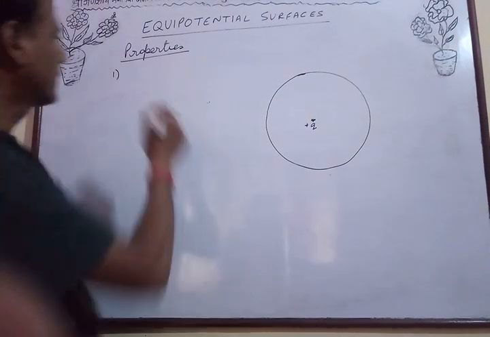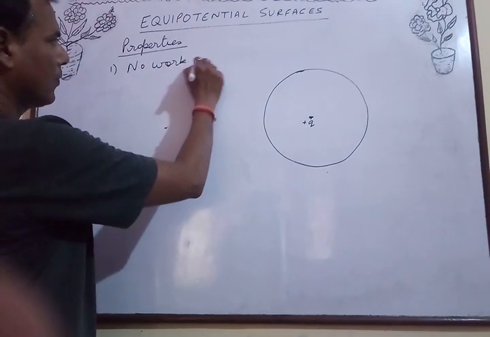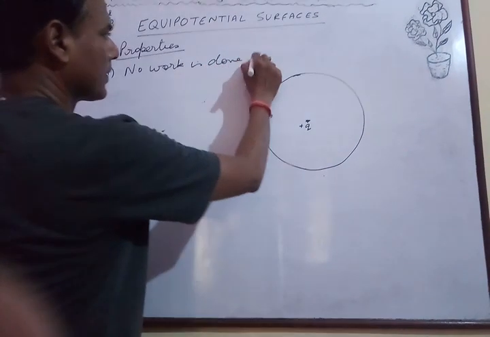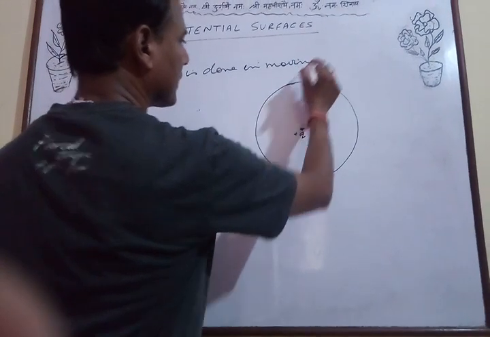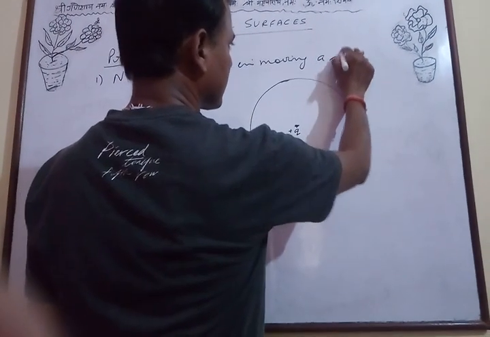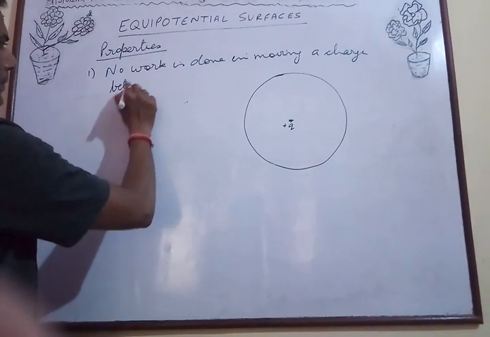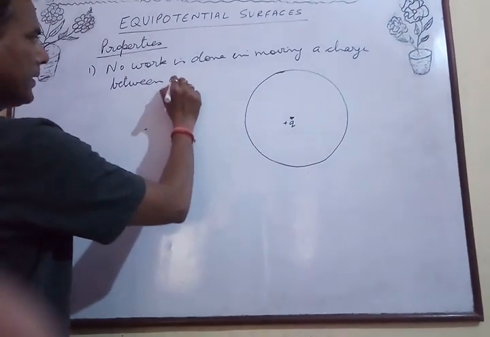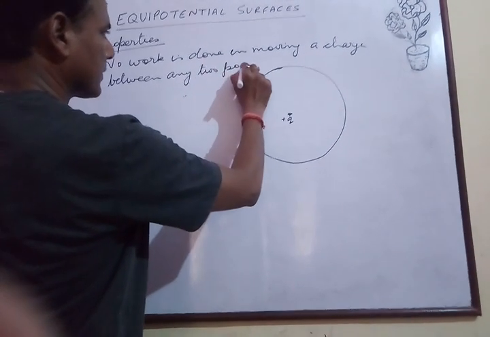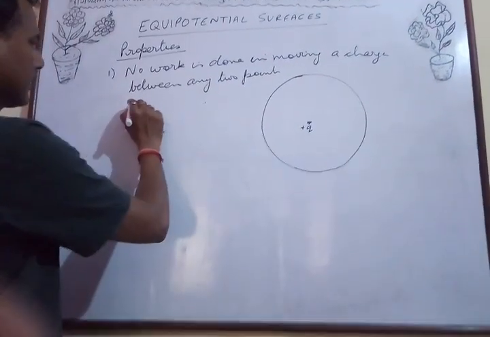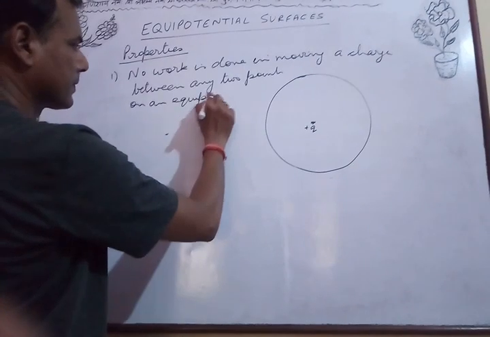And again repeating it, no work is done in moving a charge between any two points on an equipotential surface.